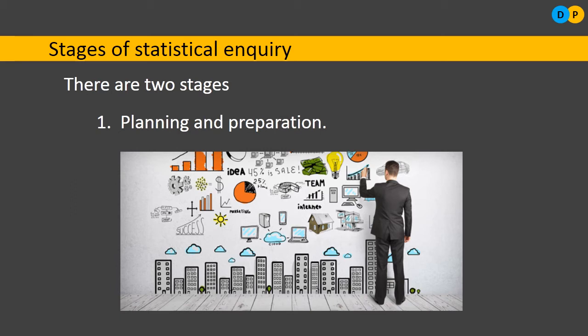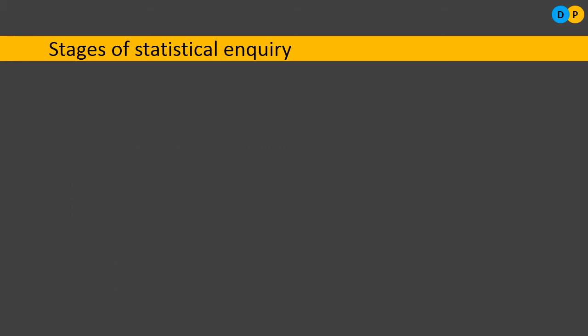There are two stages of statistical inquiry. The first stage is planning and preparation. The second stage of statistical inquiry is execution of the survey. What do you mean by execution? In olden days, execution meant giving capital punishment. A person who needed to be executed was taken in the middle of the road and either shot or hanged. That is called execution. But here in a survey, that is not execution. Here execution means you need to implement what you have planned and prepared for.